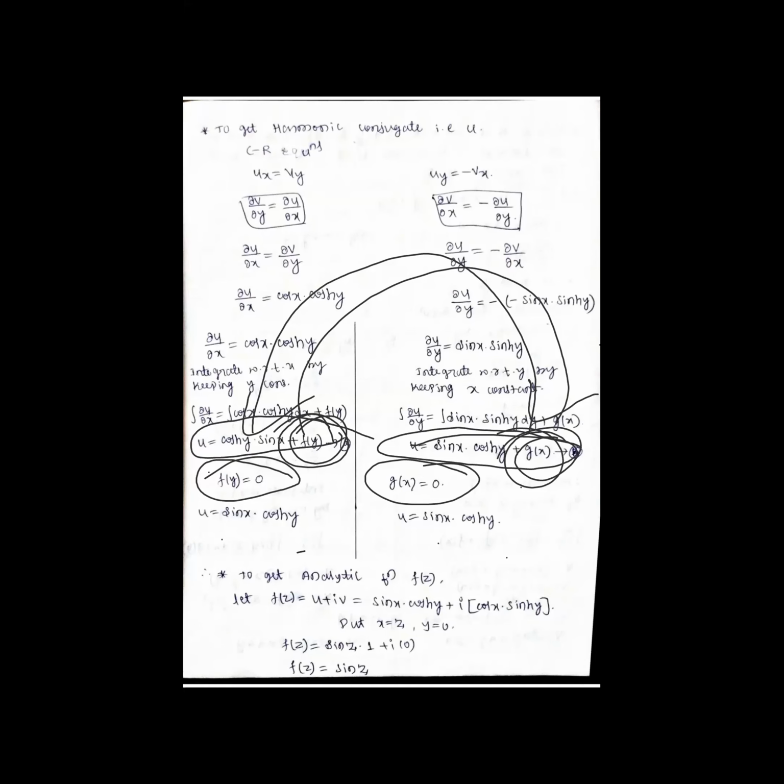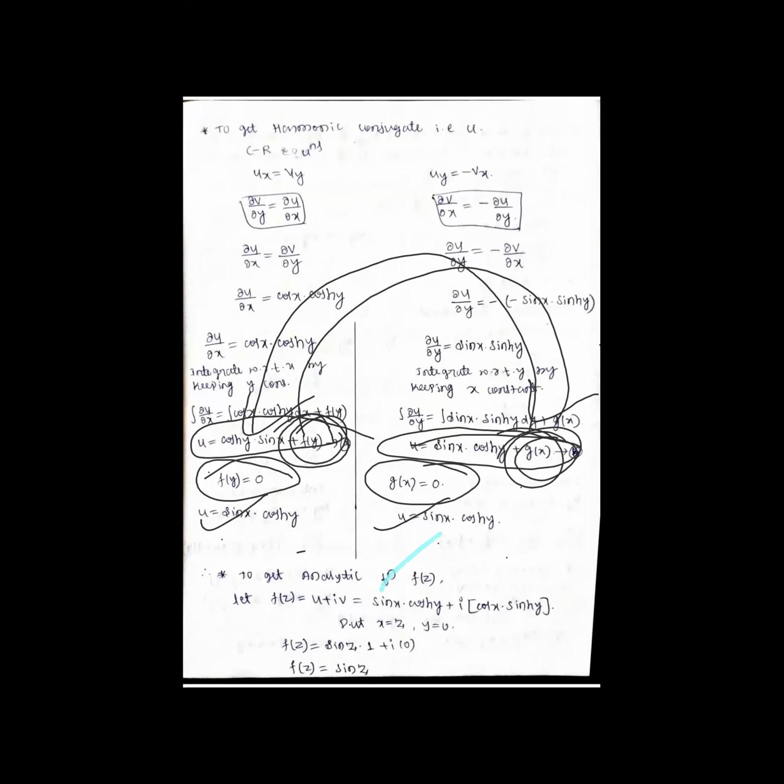After solving, I'm getting one value of u, and I got v as well. Therefore the function f of z is u plus iv. Substitute u and v, then put x equal to z and y equal to 0.